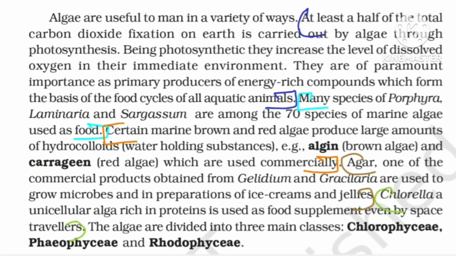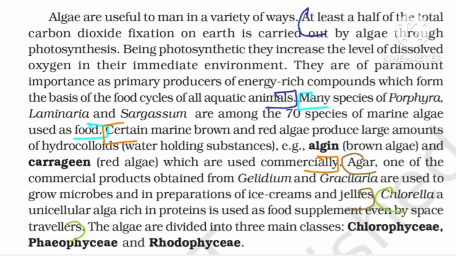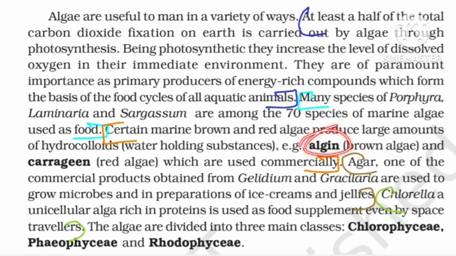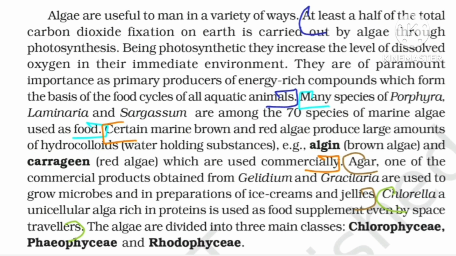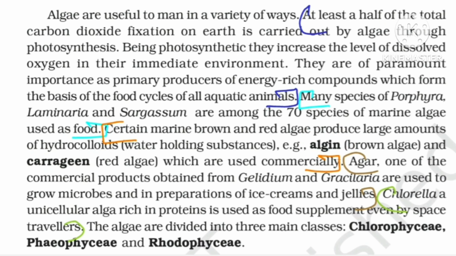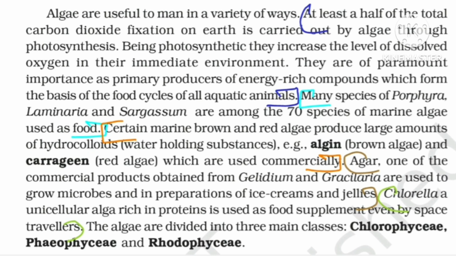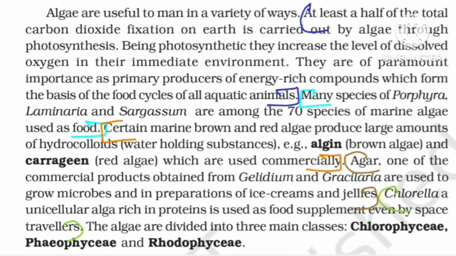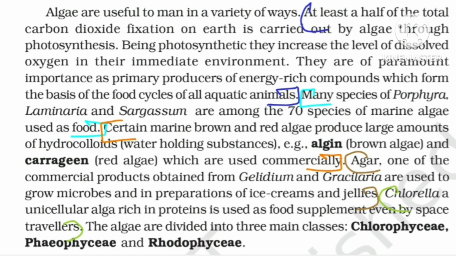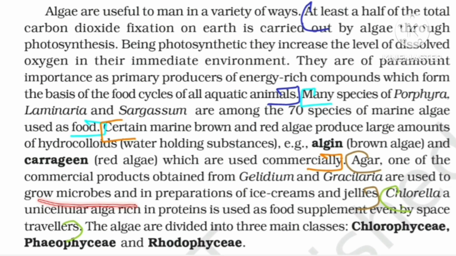For example, brown algae produces algin, and carrageen is from red algae. Further we have two algae, Gelidium and Gracilaria. They produce agar, which is used to prepare ice creams, jellies, and to grow microbes.